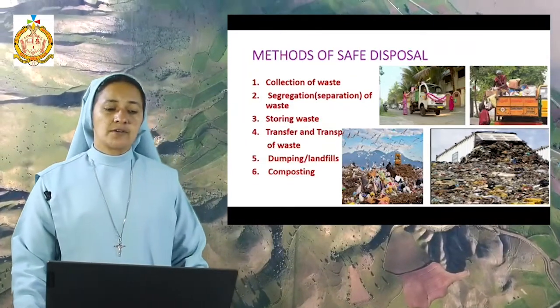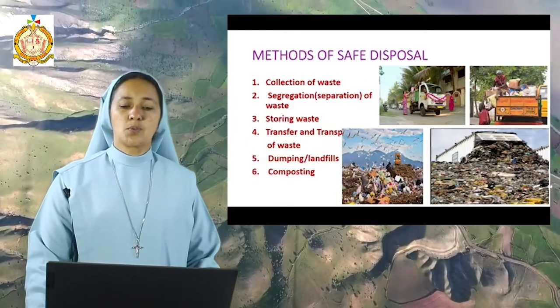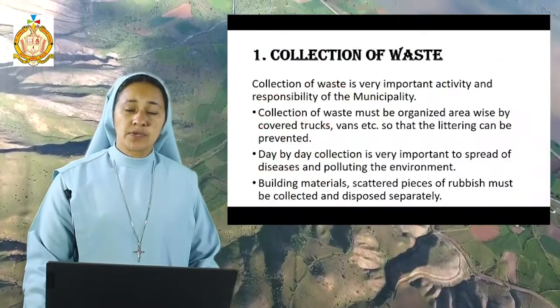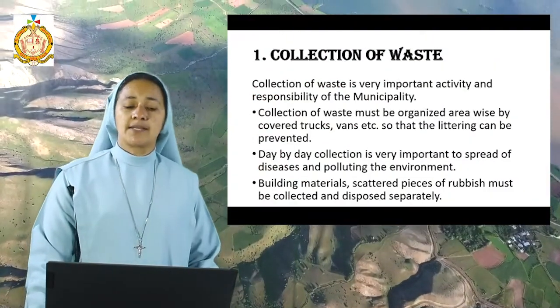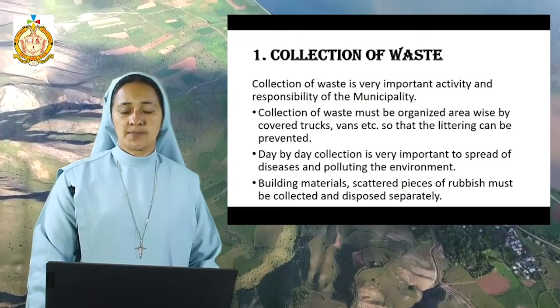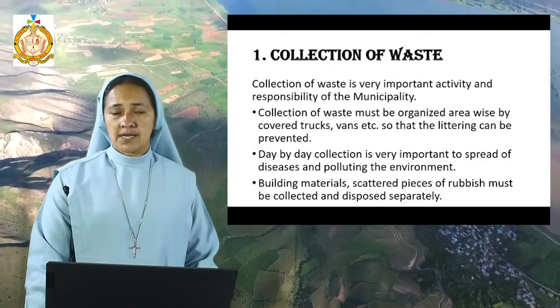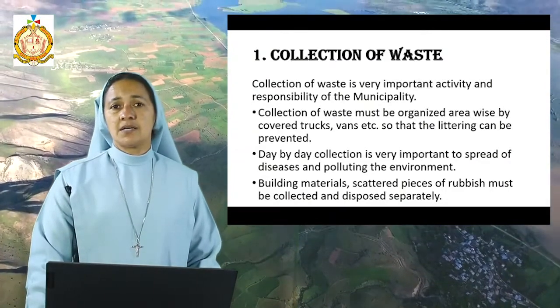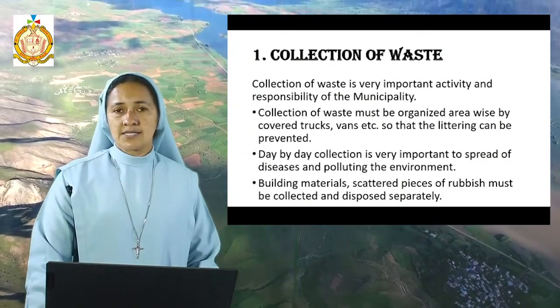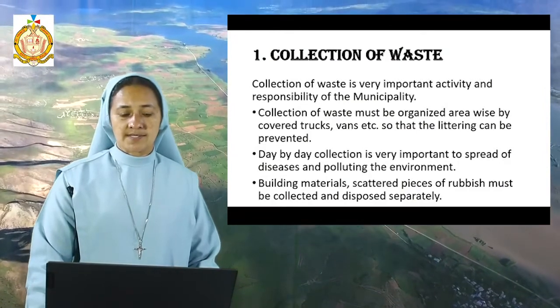Now as we go with the first point, collection of waste. Collection of waste is a very important activity and the responsibility of the municipality, especially in crowded areas and big cities, where the waste should be collected and disposed of in a particular place.